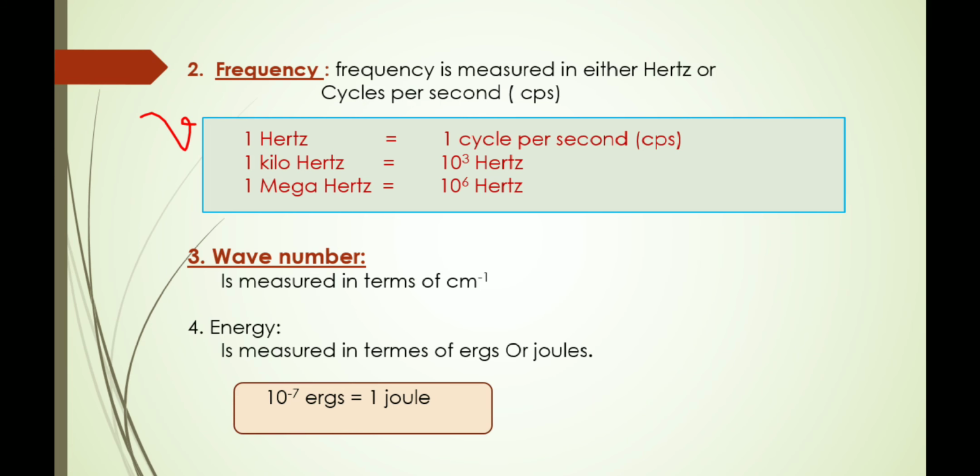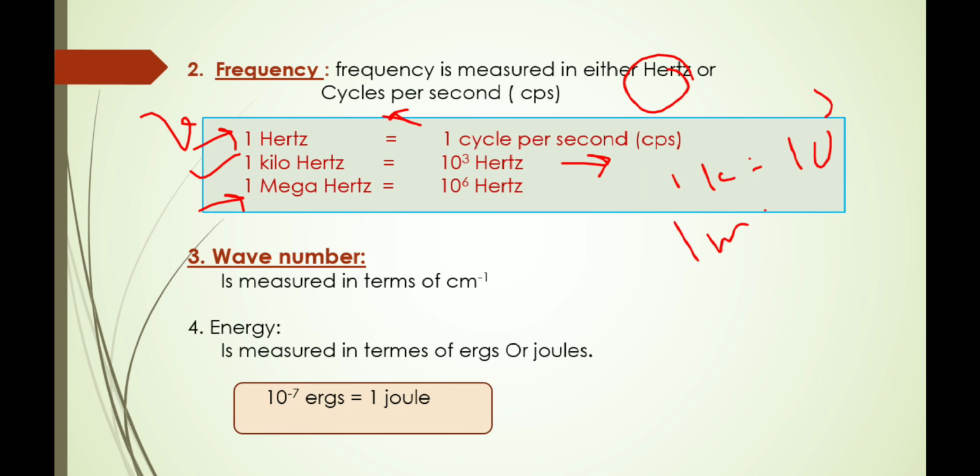Frequency is measured in hertz or cycles per second, but mostly we use the unit hertz. 1 hertz is equal to 1 cycle per second, that is 1 CPS. 1 kilohertz is equal to 10 raised to 3 hertz. 1 megahertz is equal to 10 raised to 6 hertz.